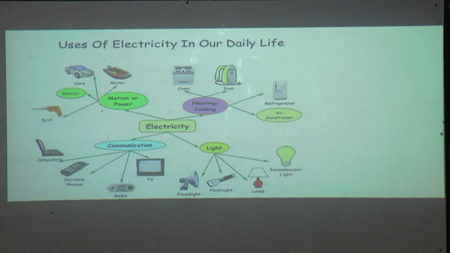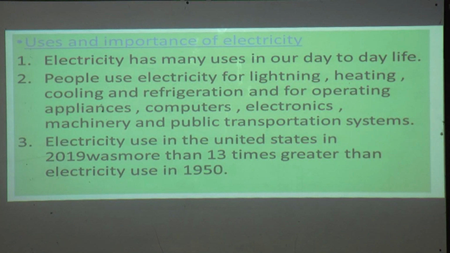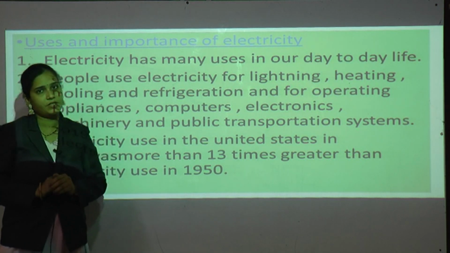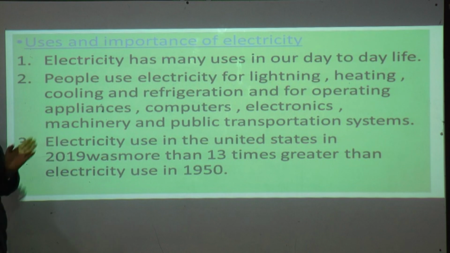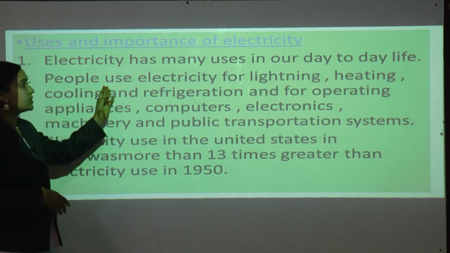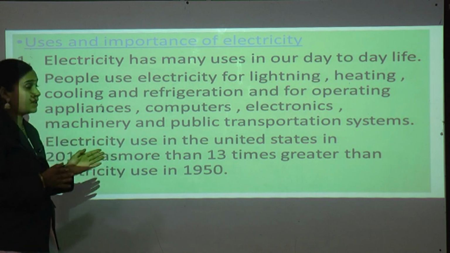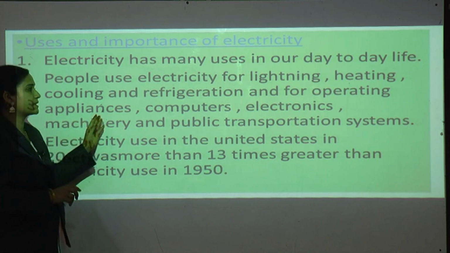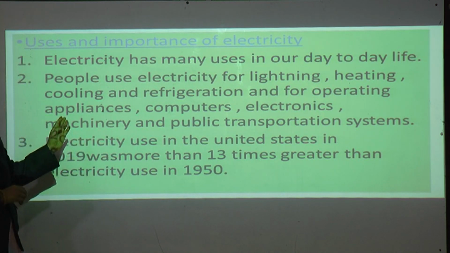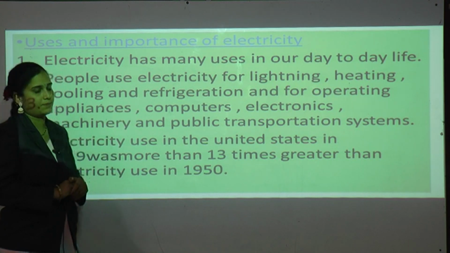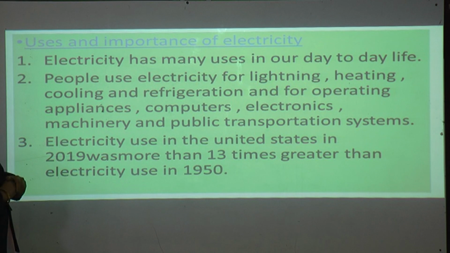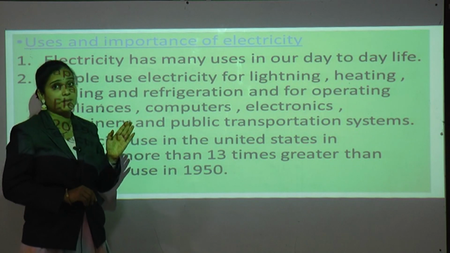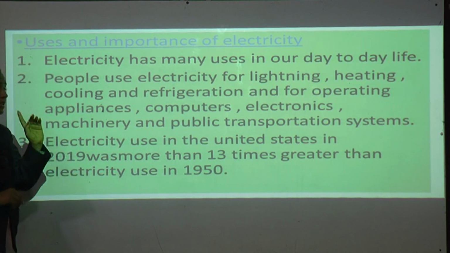Okay. Now uses and importance of electricity. Electricity has many uses in our day-to-day life. Just now I told you the examples also. People use electricity for lighting, heating, cooling and refrigeration, and for operating appliances, computers, electronics, machinery and public transportation systems. Electricity used in the United States in 2019 was more than 30 times greater than electricity used in 1950.